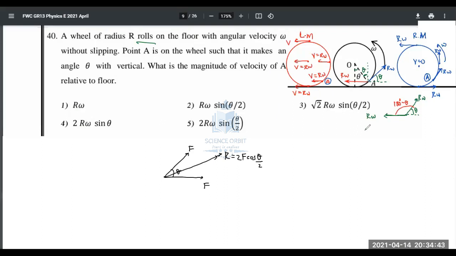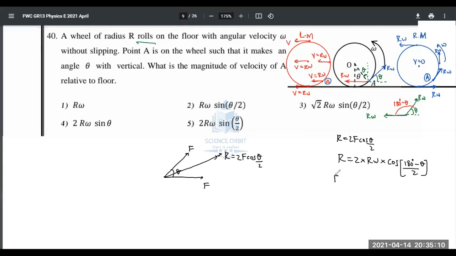Now, the resultant here, we know R is equal to 2F cos(theta/2). So R is equal to 2 into F, and instead of F you can put R omega, into cos of, within brackets, (180 minus theta) over 2.